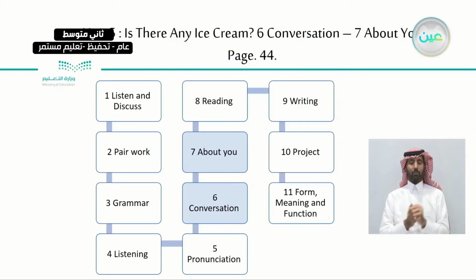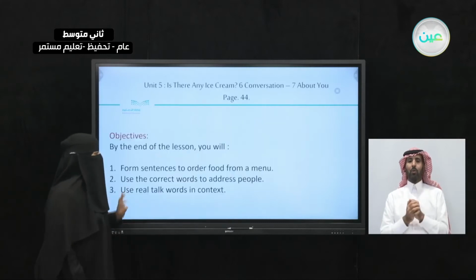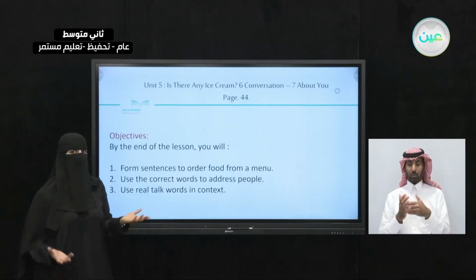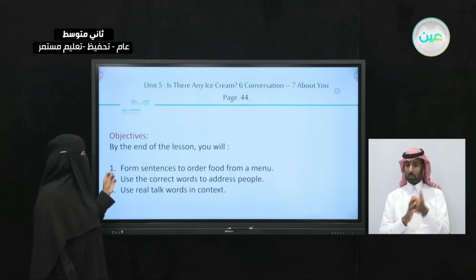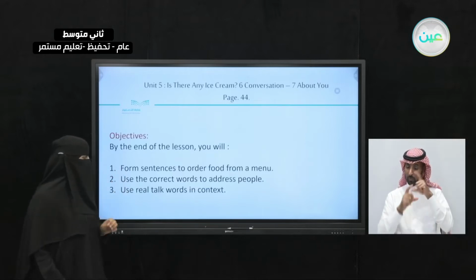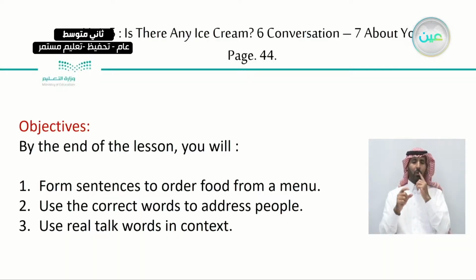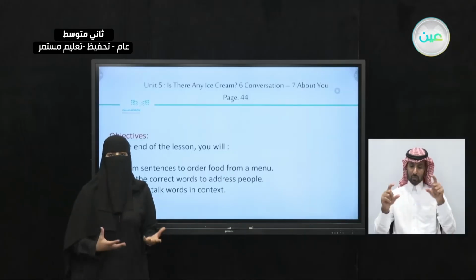Now, let's take a look here. Where are we in this map? This is the map of the unit. We're done with all of these. Today's lesson is conversation and about you. By the end of this lesson, what are you going to be able to do? You're going to be able to form sentences to order food from a menu. You're going to use the correct words to address people. And you're going to use real talk words in a context or a conversation.